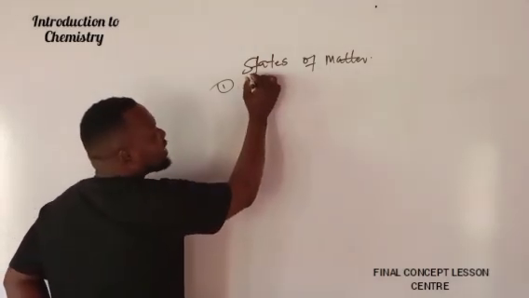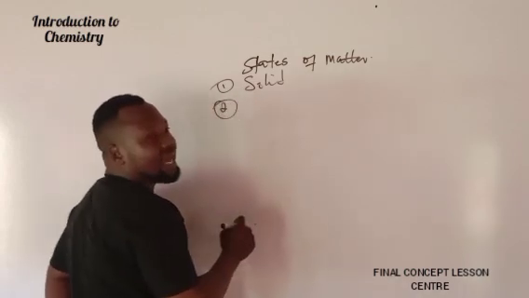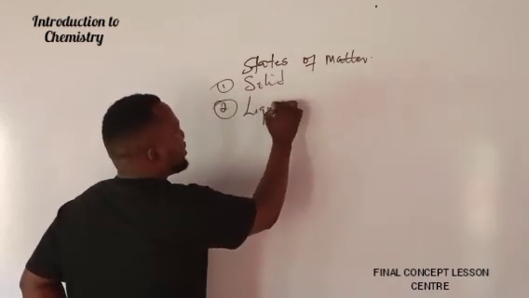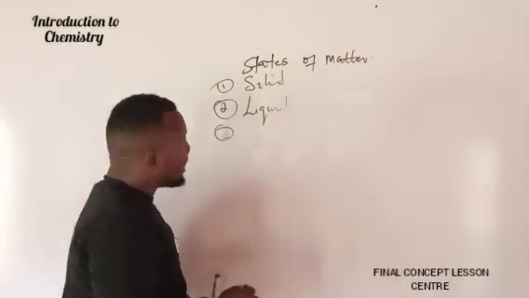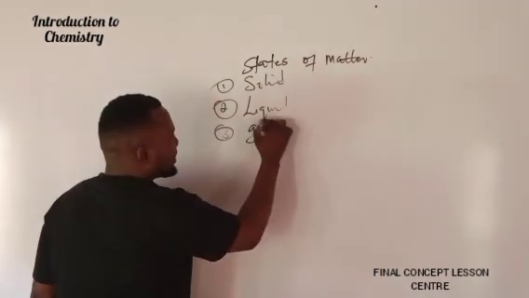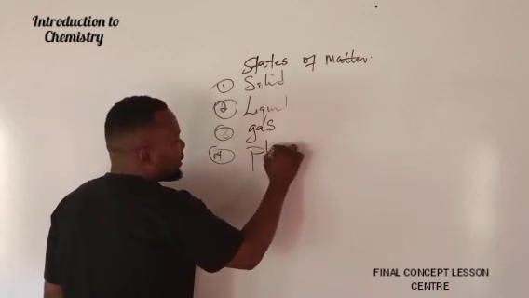One, it exists as what? A solid. Two, matter exists as what? A liquid. Three, matter exists as a gas. And four, it exists as plasma.